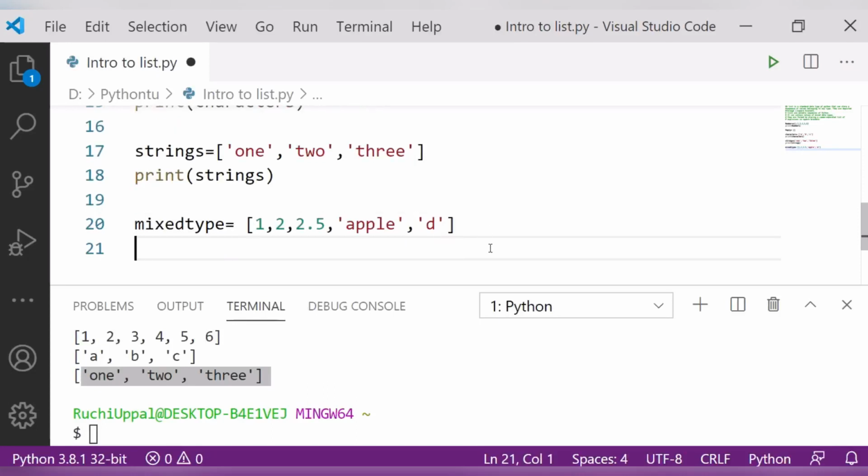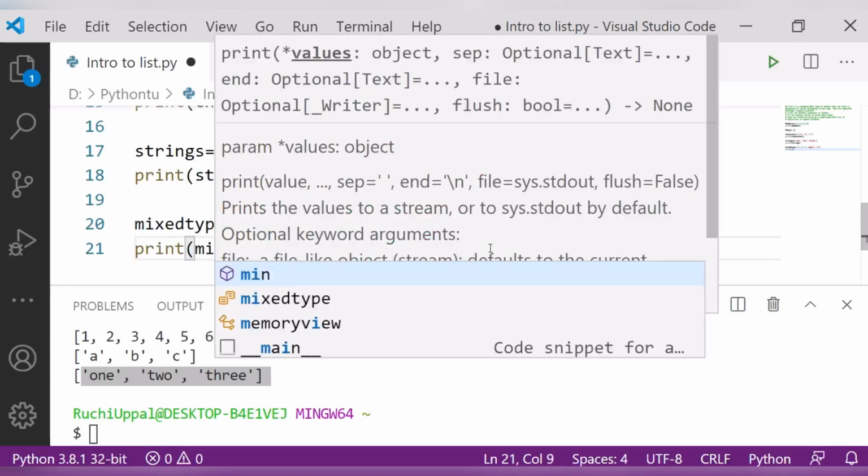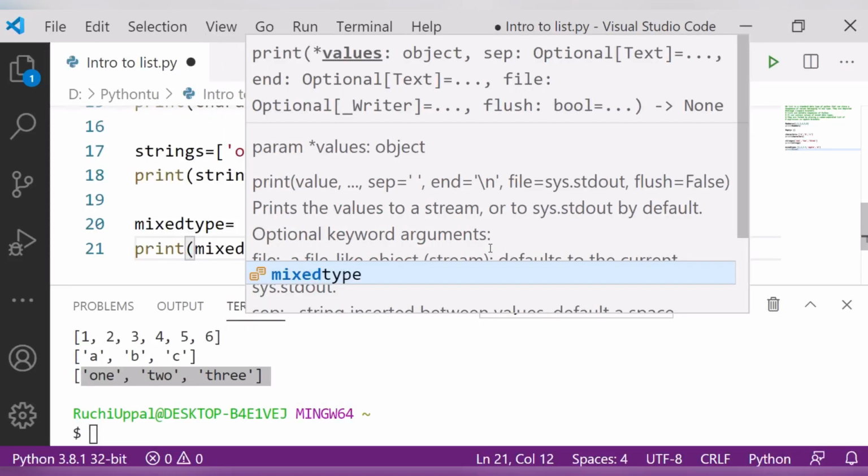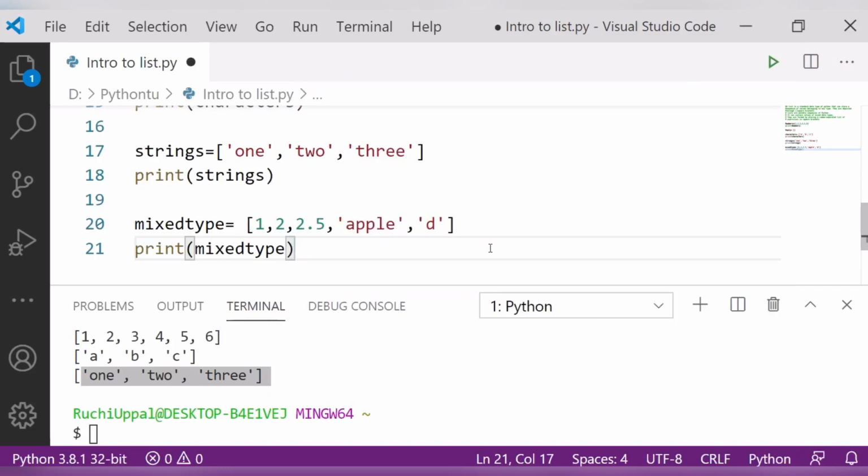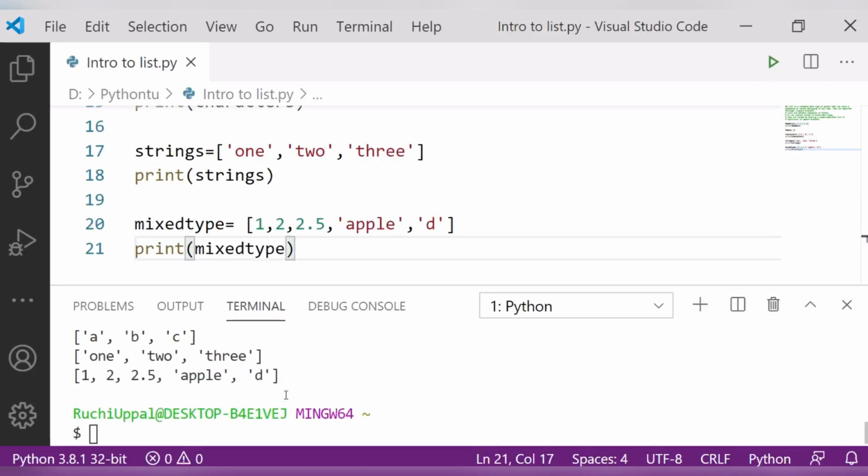So let me print here now. Print mixed type. Clear? So let me save and print. Let's check the output here. Wow. So you can see here the output is coming like this. So it is a list of mixed value types. Means we have floating number also, we have integer also, we have string also, we have characters also here.